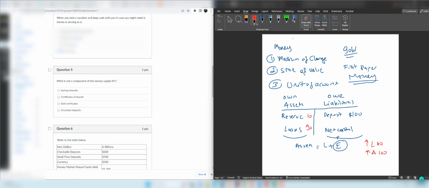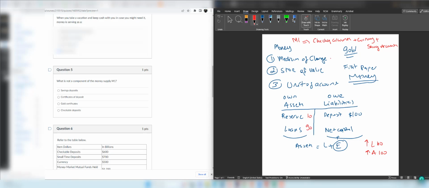If that is the case, then M1 includes checking accounts and currency. Currency has two components, coins and cash. And also recently, the Federal Reserve added saving accounts to M1 as well. Traveler's checks are M1 too. Saving accounts have become more liquid with the advancement in technology. Now some saving accounts even let you write checks for your spending. Therefore, checking accounts, currency, saving accounts are all considered M1, and gold certificates as well.